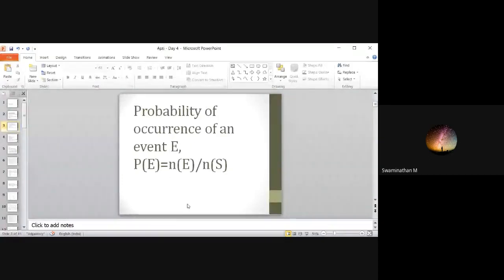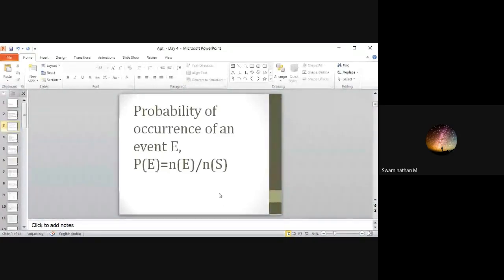So the probability of an event is N of E by N of S. N of S is the number of all possible outcomes, and N of E is the number of possibilities for that event. This is the basic formula you will be using for many of the problems.